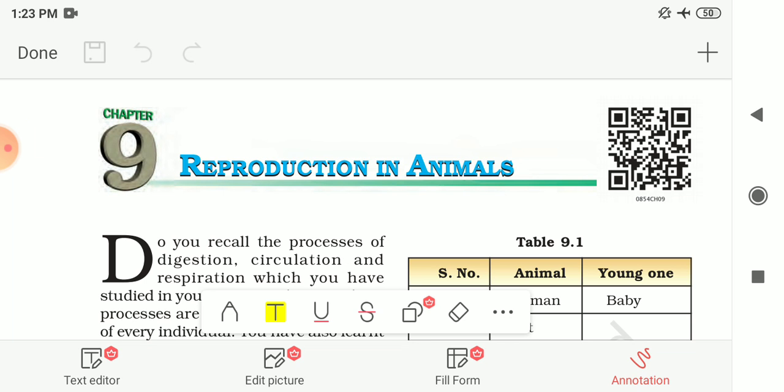In the earlier class 7 you had already studied reproduction in plants. So in this chapter we are going to study the reproduction process in animals. So here let me start.